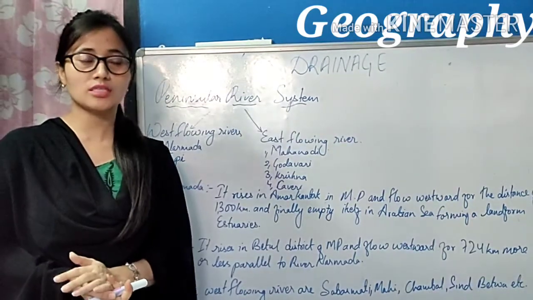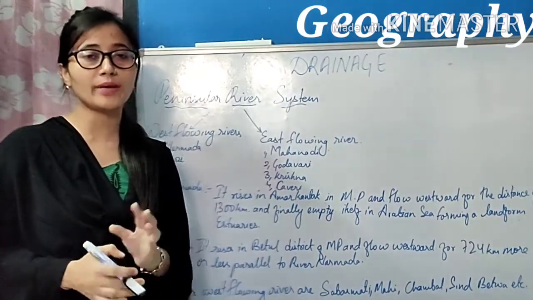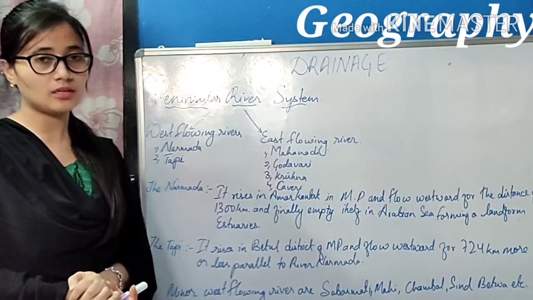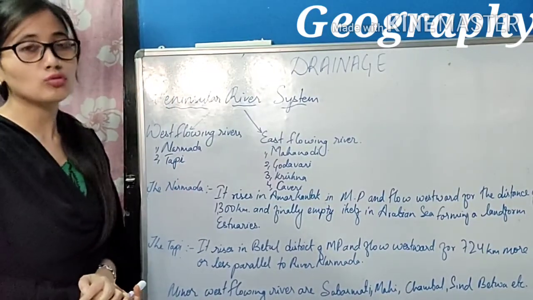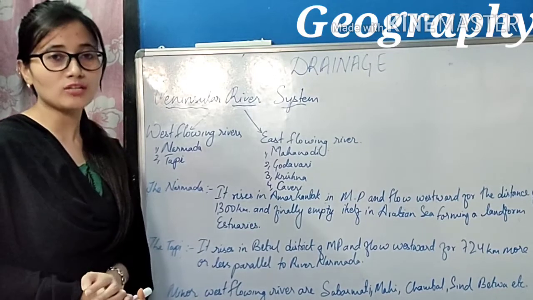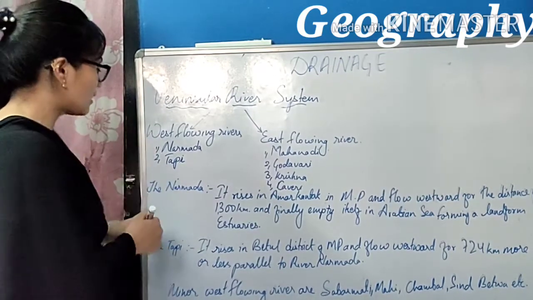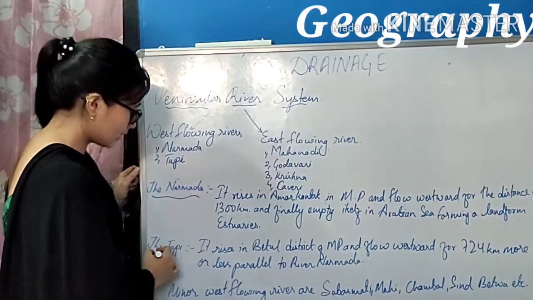Now let us discuss the west flowing rivers of Peninsular India in detail. There are two west flowing rivers in Peninsular India, Narmada and Tapi.